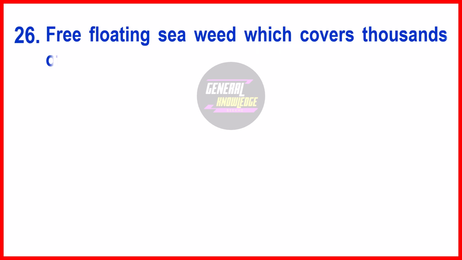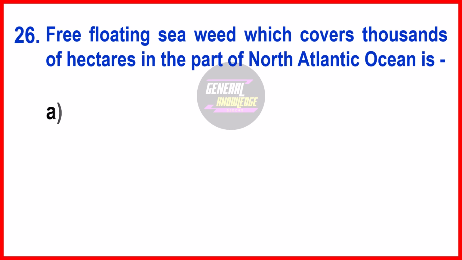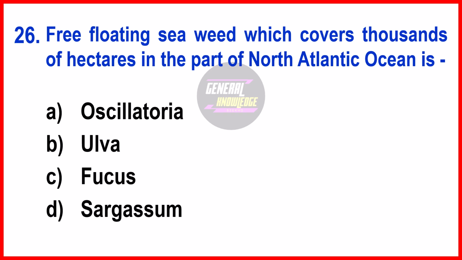Free-floating seaweed which covers thousands of hectares in the part of North Atlantic Ocean is. The right answer is option D, sargassum. Specifically, this seaweed is often associated with the Sargasso Sea, a region in the North Atlantic named for the sargassum that grows there. Large blooms of sargassum can also form a great Atlantic sargassum belt that drifts towards the Caribbean, Gulf of Mexico, and Florida coasts, causing ecological and economic impacts.